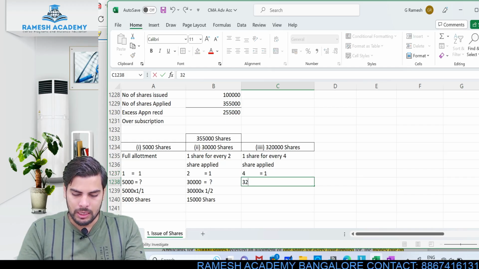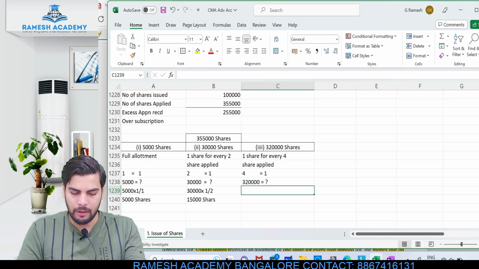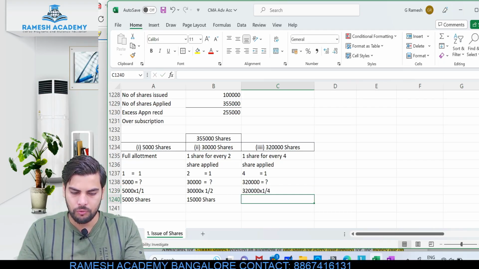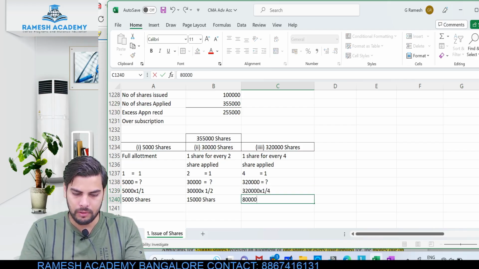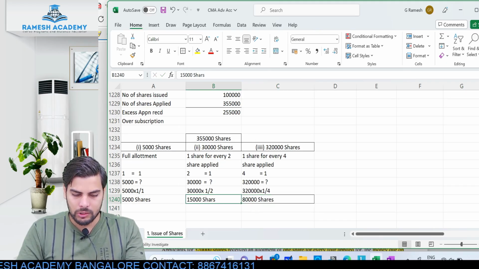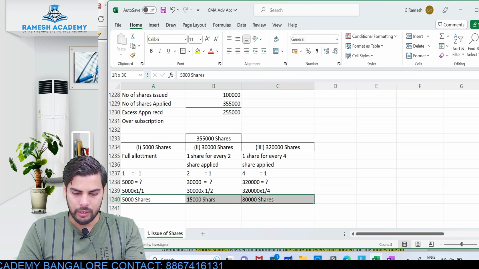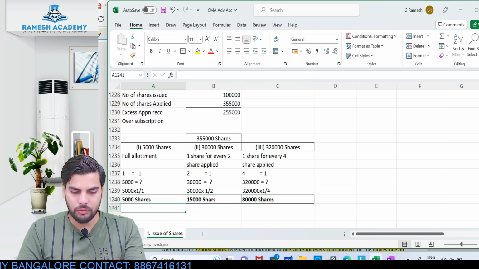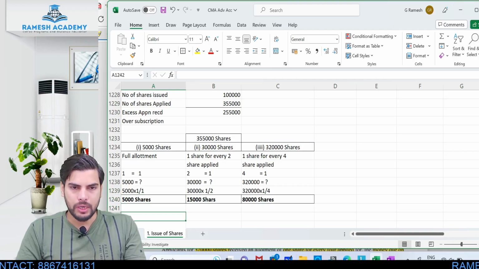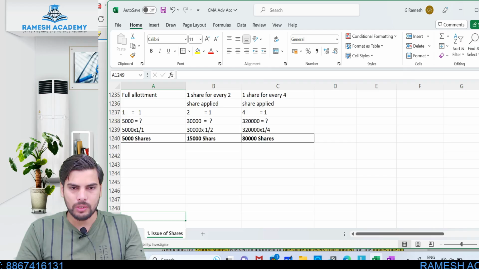In this case, 3,20,000 shares were applied. So how many shares will they be receiving? 3,20,000 into 1 by 4. 1/4 is what they will be getting. So this would be effectively 80,000 shares. These are the actual number of shares which will be allotted. If you just check the total of these, it would be exactly equivalent to 1 lakh. Clear? Now after this, we need to prepare the schedule pertaining to the amount which was actually received, so that it would be easy for us to pass the journal entry.